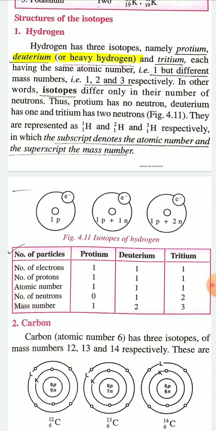So protium has 1 proton and 1 electron. Deuterium has 1 proton, 1 neutron in the nucleus and 1 electron in the orbit. And tritium has 1 proton and 2 neutrons in the nucleus and 1 electron revolving in the orbit.